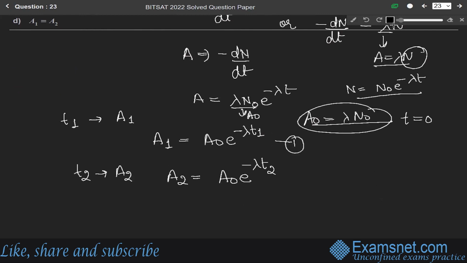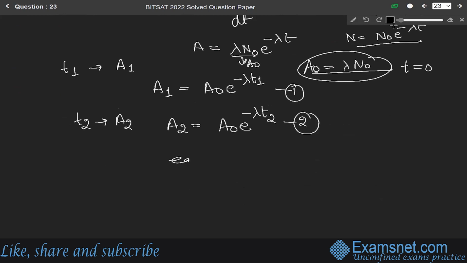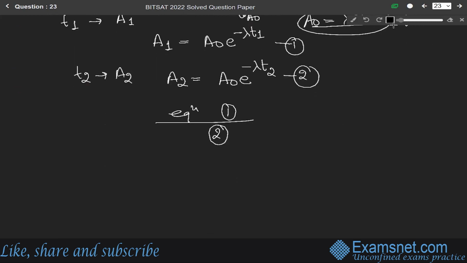Let us say this is equation 1, this is equation 2. So dividing equation 1 by 2, we will write A1 over A2. It is equal to, A naught will cancel each other, so e to the power minus lambda t1 over e to the power minus lambda t2.